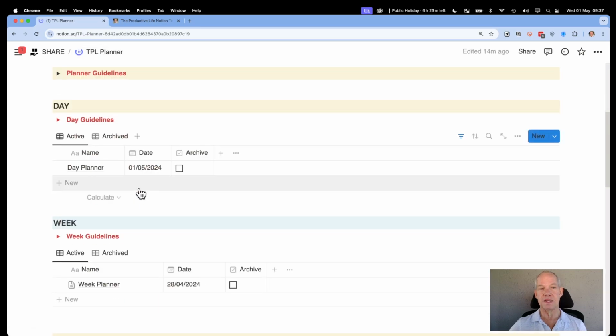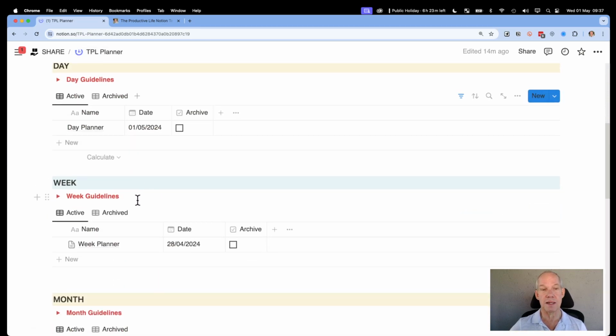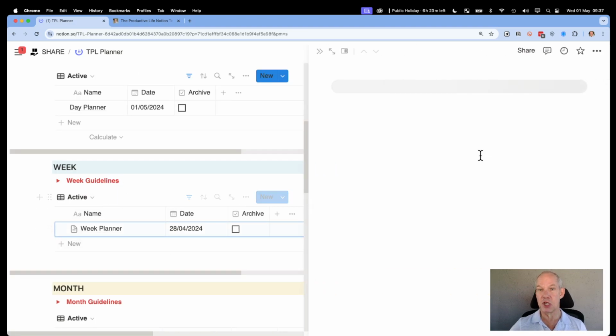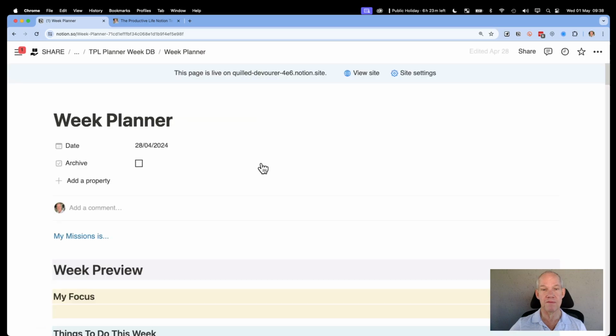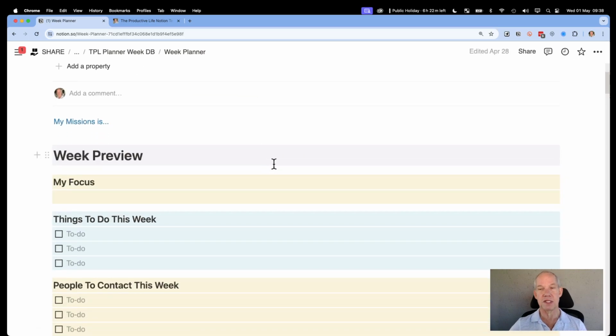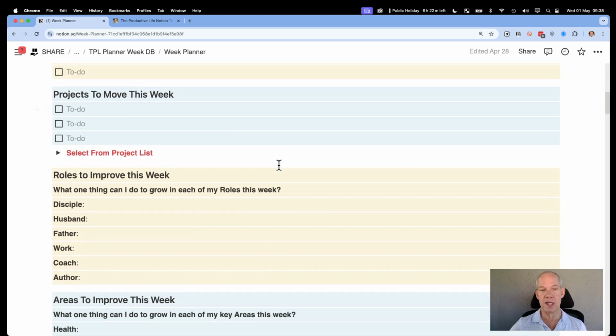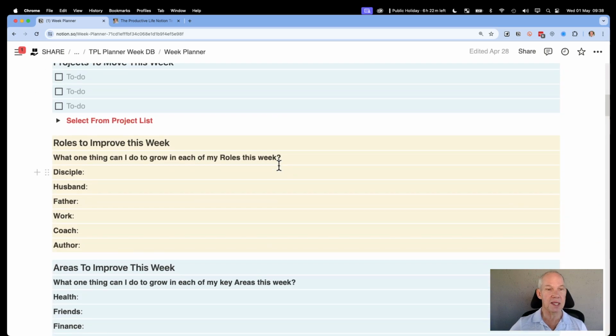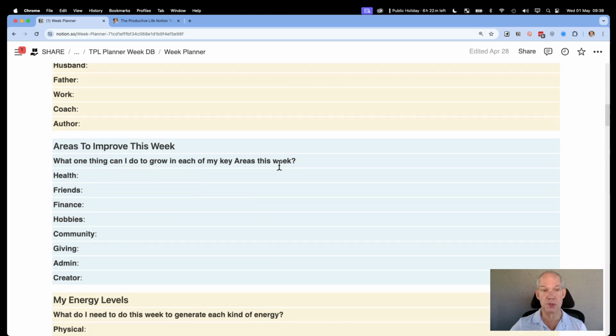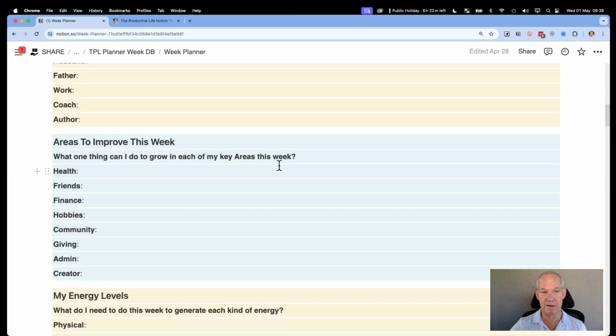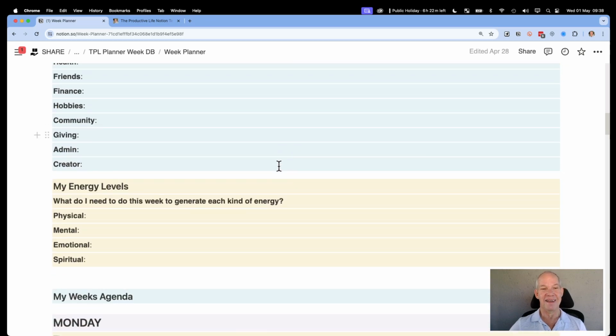And it's a very similar idea when you come to the week planner. A week planner will be generated for you in advance of your week. Very similar. You can see the common themes in here, but there'll be some differences along the way. For example, once a week, you review your roles, you review your areas in life. You would tweak these to your areas, obviously, and not use mine.